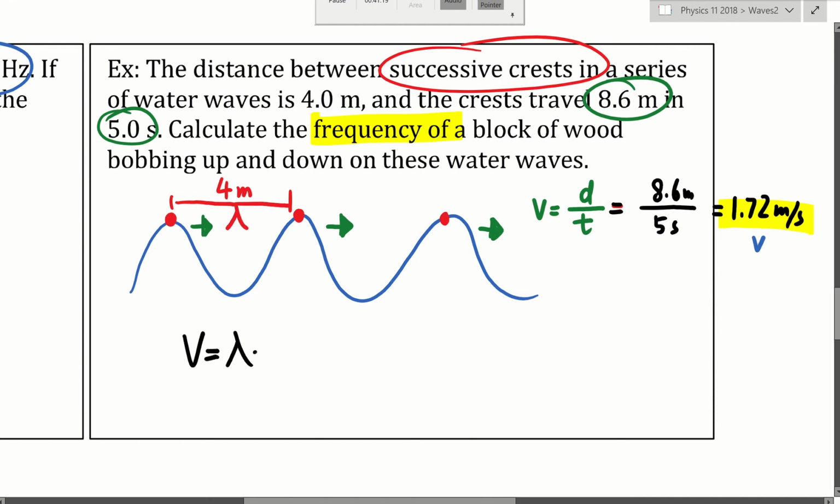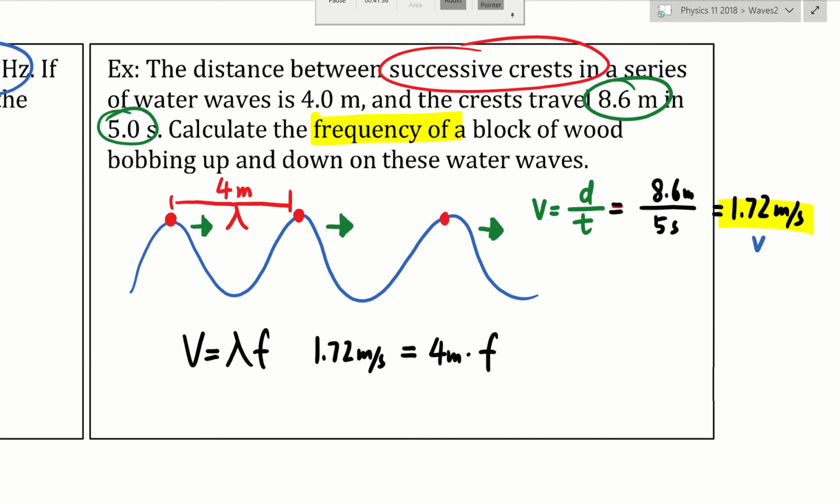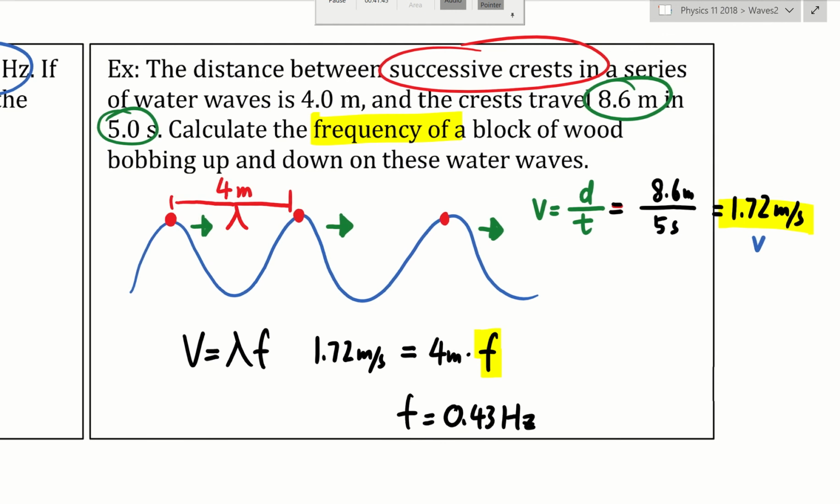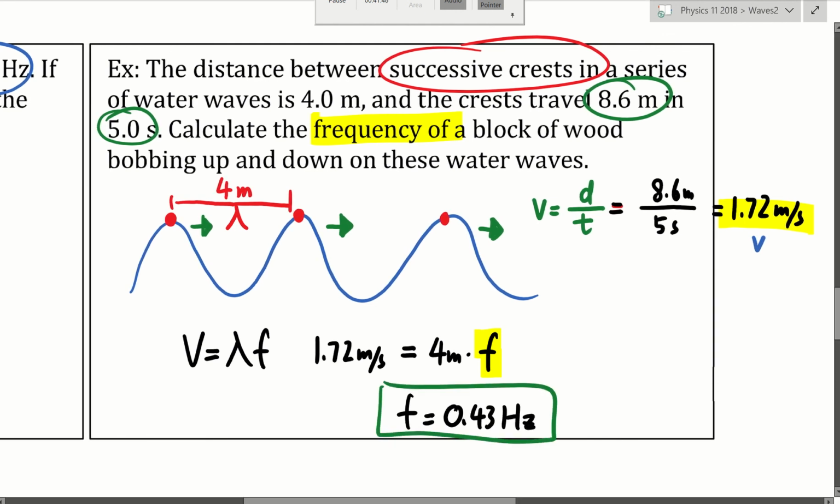So now, lambda f. Speed is 1.72, so we used one of the kinematics equations to get the speed of the wave. And we do have the wavelength, and we're looking for the frequency. So 4 times f, where the frequency is the unknown. Divide both sides by 4, and we get the frequency, which is 0.43 hertz. Okay, and that's it. So the equations that you learn from kinematics are still useful even today.